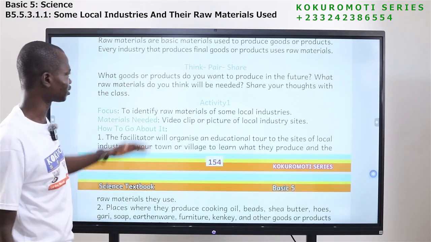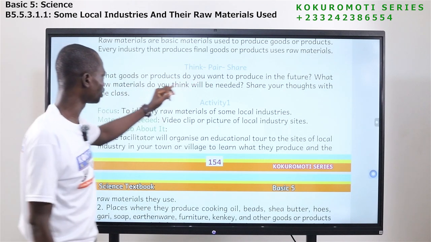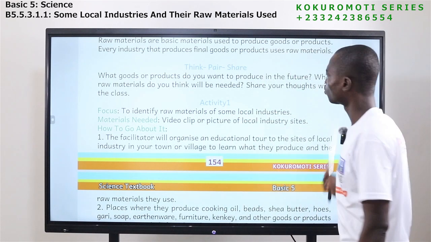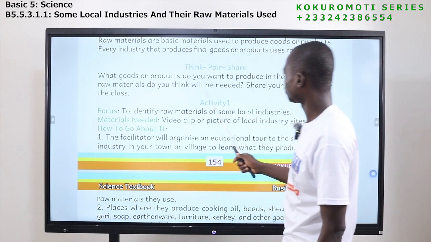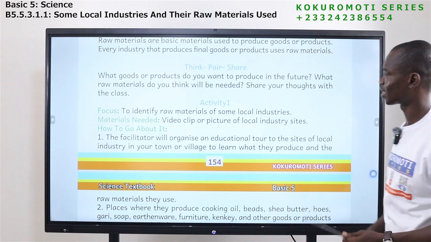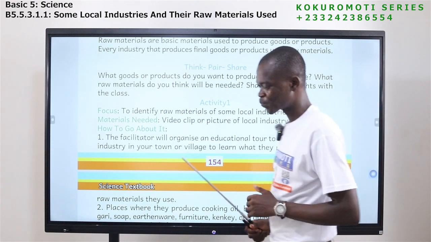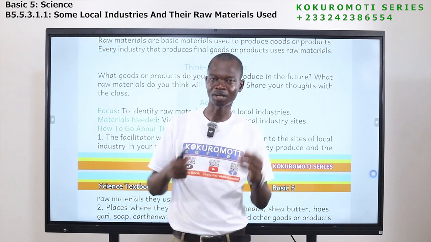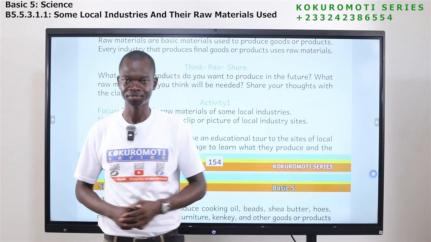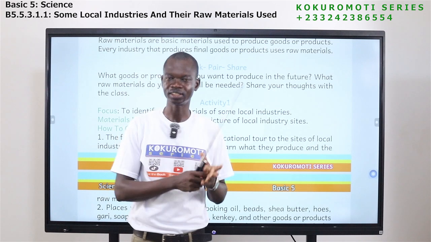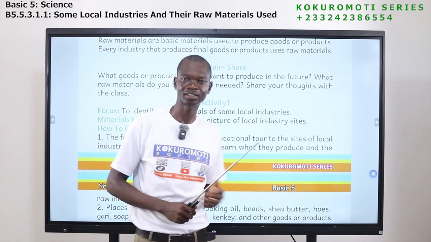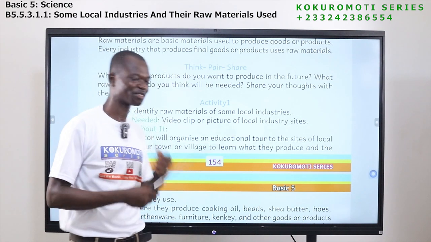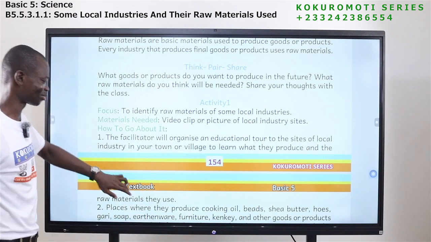So let's look at this. Think, pair, share. What goods or product do you want to produce in the future? What raw materials do you think will be needed? Share your thoughts with the class. So in future, you want to produce something. You want to come out with a product, with goods. What raw material will you need to produce those goods? That is the question. So discuss this with your friends. You can also discuss it with me.